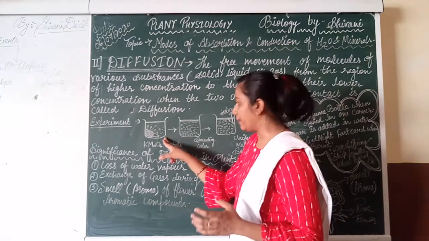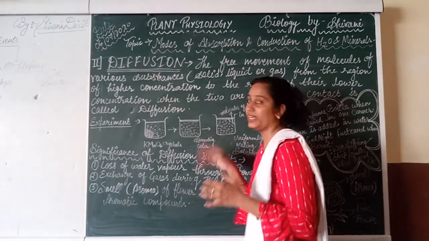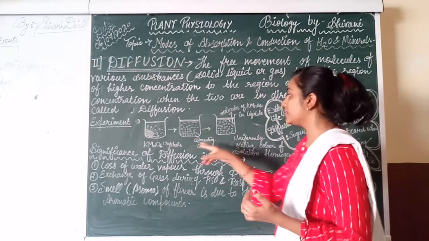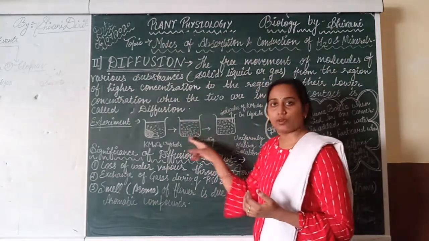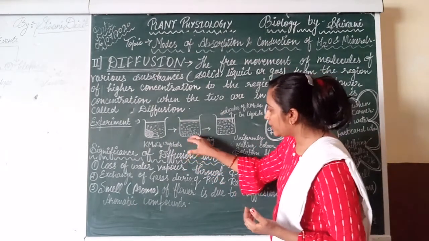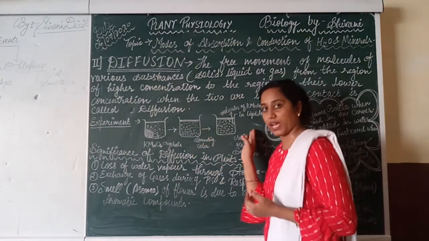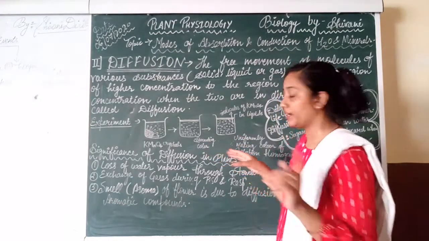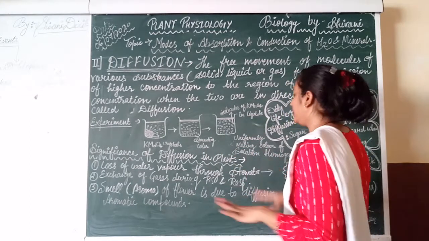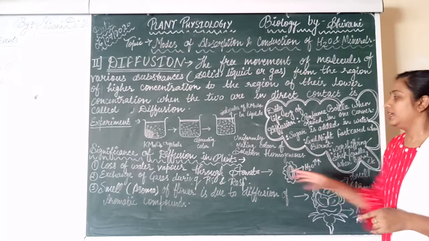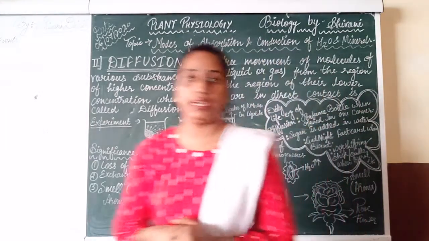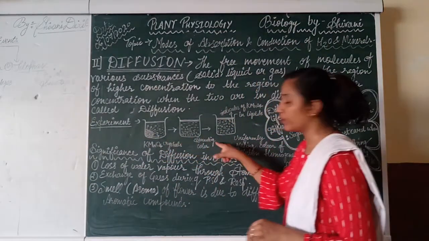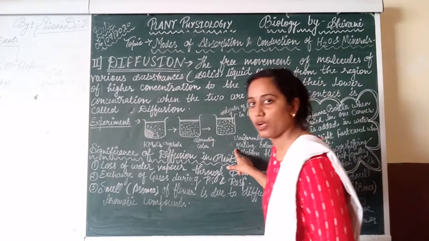Gradually, these KMnO4 crystals start spreading color into the surrounding water or liquid. So what happens? The molecules of the KMnO4 gradually spread, and in the last beaker, these molecules of KMnO4 are in the liquid, totally uniformly making the solution homogeneous in color, right? So this experiment shows the phenomenon that is called diffusion.